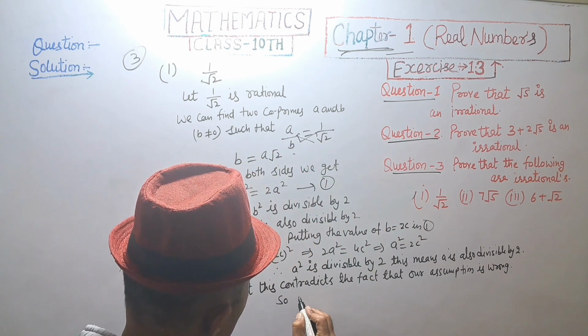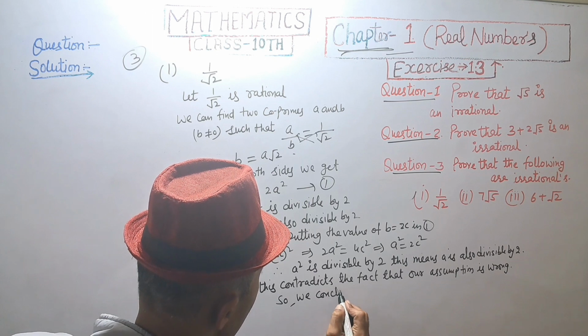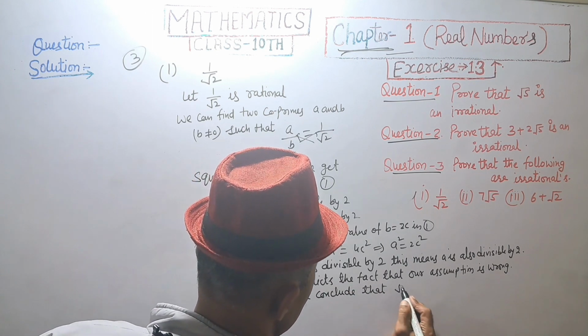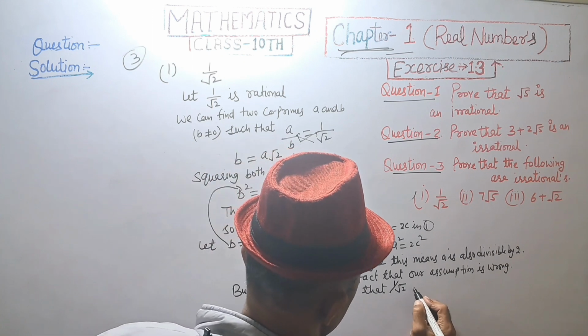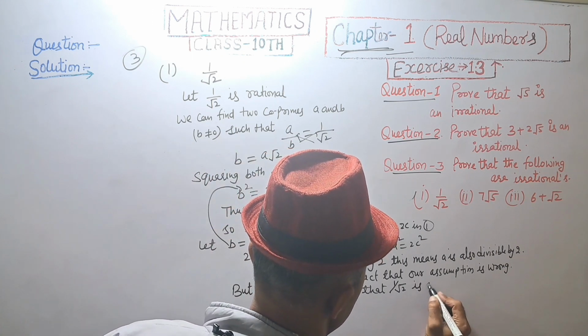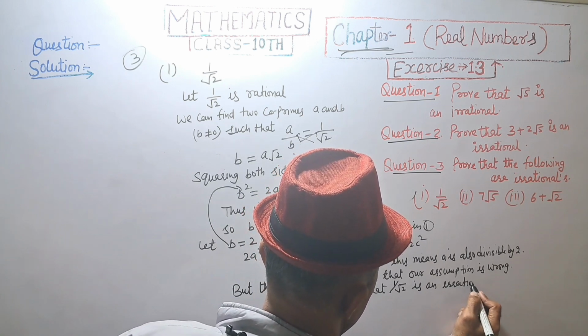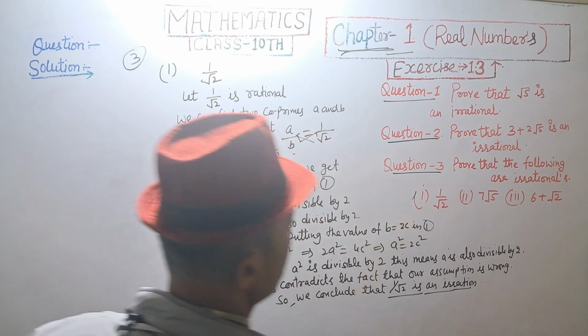So we conclude that 1 upon root 2 is an irrational.